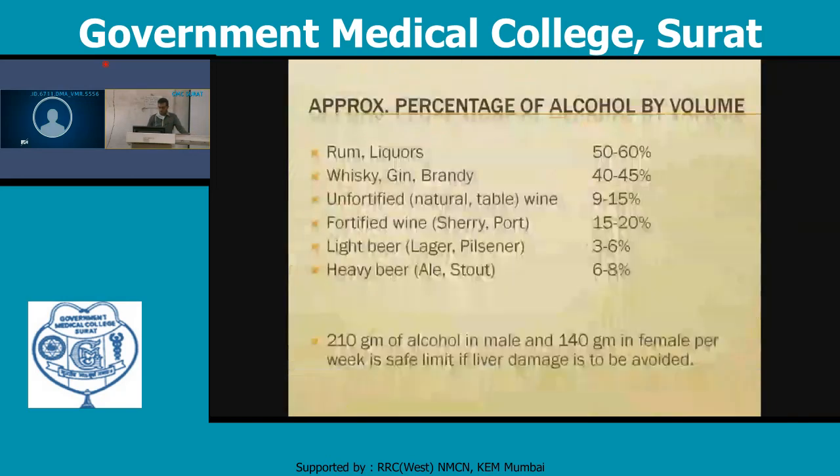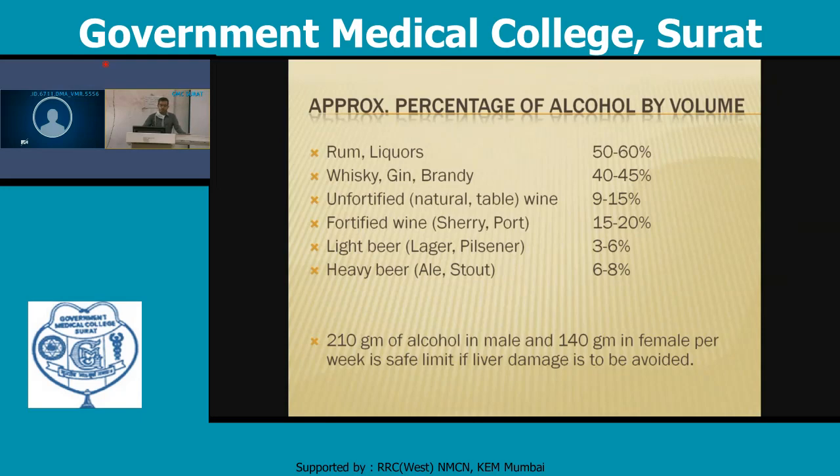Approximate percentage of alcohol by volume: rum contains about 50 to 60%. Whiskey, gin, brandy contain about 40 to 50%, around 45%. Unfortified or natural table wine contains about 9 to 15%. Fortified wine, such as sherry as well as port, contains 15 to 20%. Light beer has 3 to 6%. Heavy beer has a concentration of about 6 to 8%.